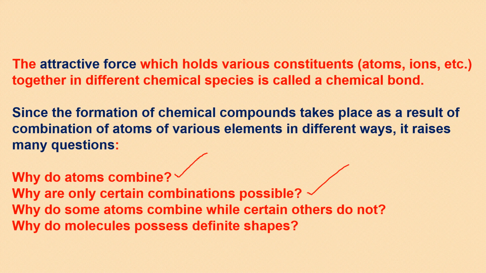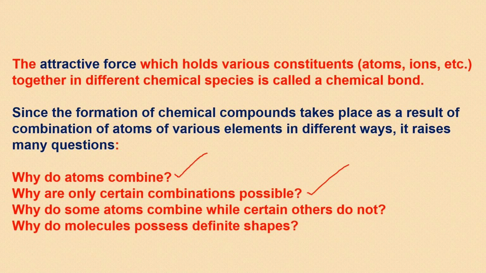Let me give you an example here. You will find hydrogen getting bonded to oxygen, carbon, nitrogen, phosphorus, so many different atoms. But there are a few atoms with which hydrogen, or maybe any other atom for that matter, does not combine.